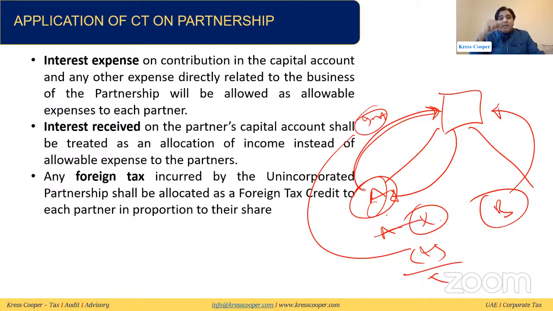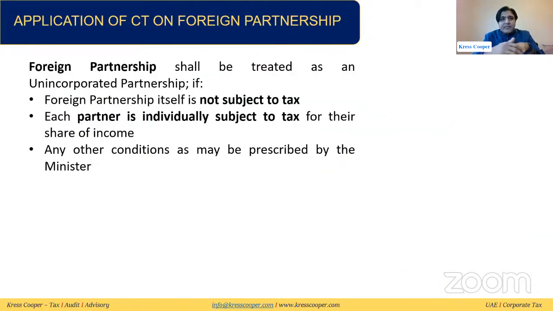Any foreign tax paid by the unincorporated partnership will be apportioned between the two partners. We will discuss the foreign tax in our next lectures.